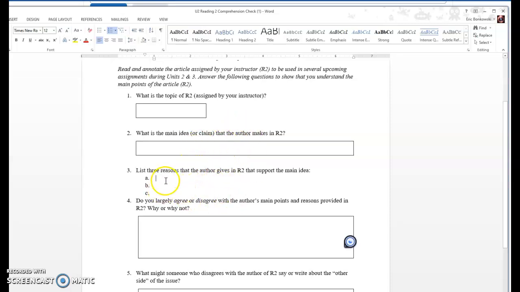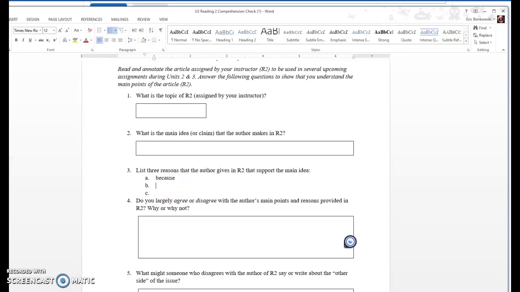So you're looking for 3 reasons that the author gives in support of the main idea. So this does need to be some kind of opinion, some kind of take that the author has on the topic for the main idea. And then these are the reasons why. One thing that I think is helpful when you're looking for reasons is to put the word because. And to spell it right. But if you start with because, it helps you to really articulate the reasons in the article.